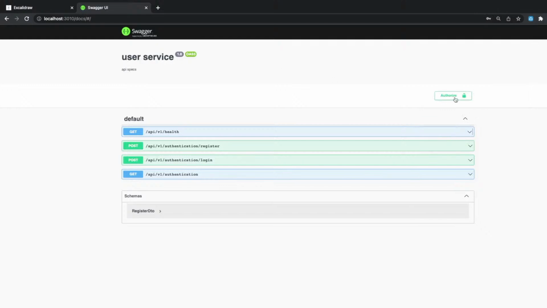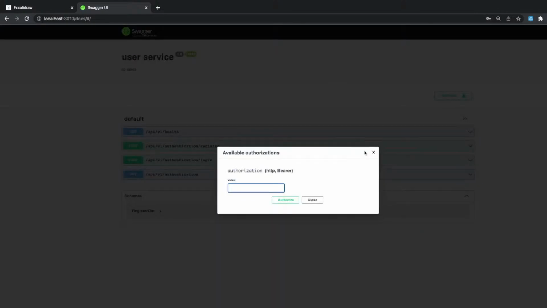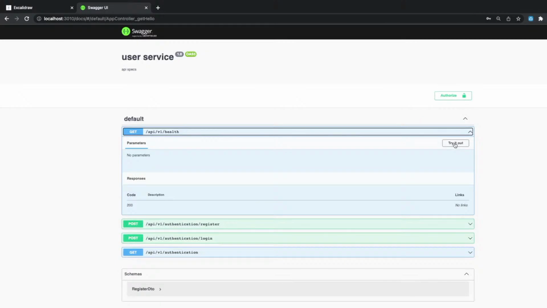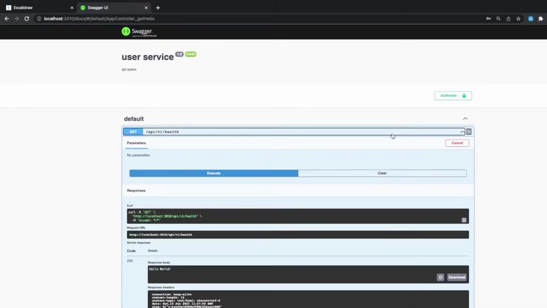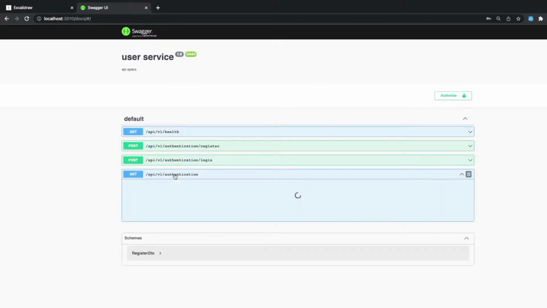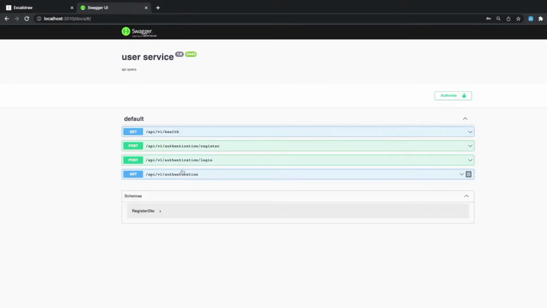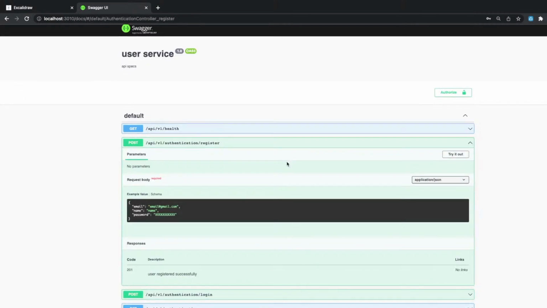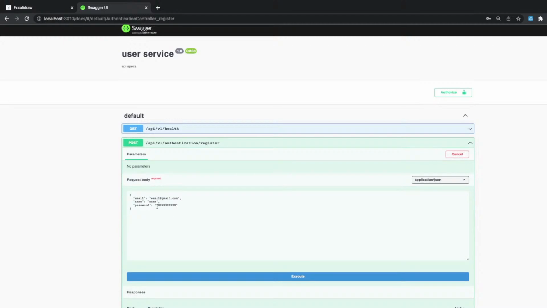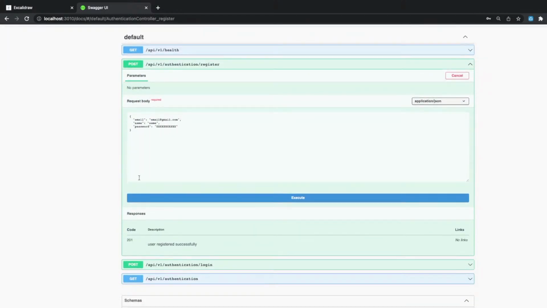Okay, simply this is authorization, health check APIs. And here we can see all these API endpoints, login, register, and all. I didn't test it yet, and you can see these API specs.